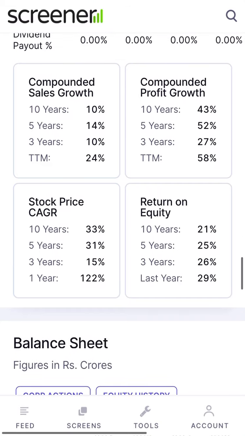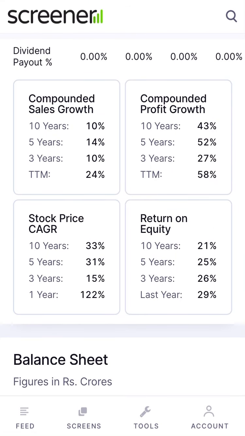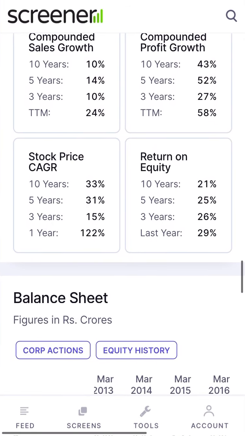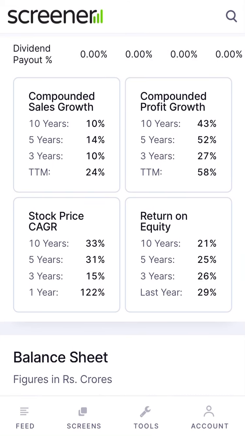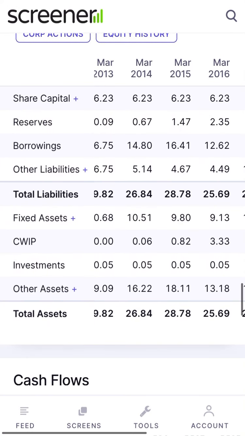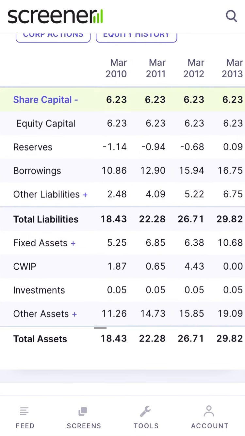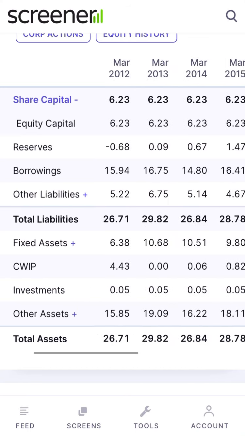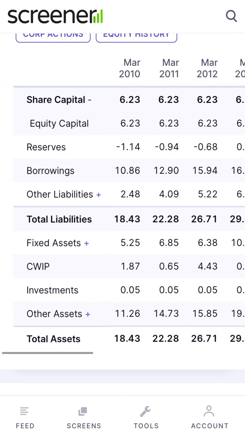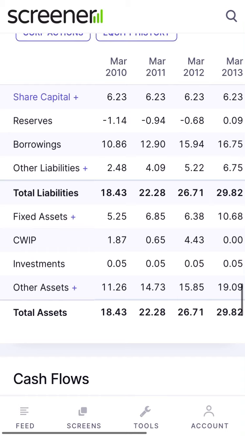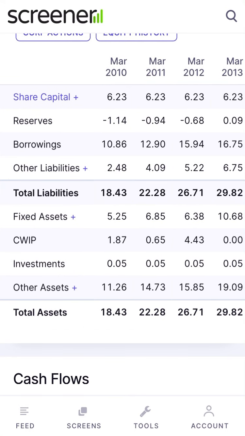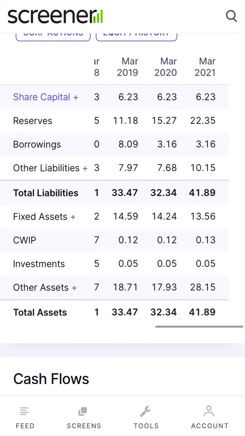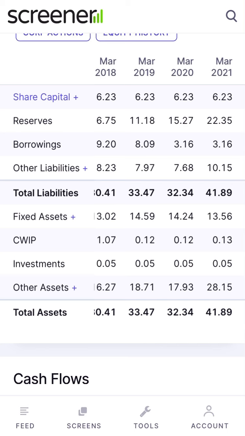Dividend payout is 0. Compounding growth is 58%, return on equity 29%. Last year's CAGR is 122%. The balance sheet is very good here. You can see that they are not decreasing or diluting their equity capital, a very good sign. Reserves, since 2010 it was minus 1.14 crore, but now it is 22 crore reserves, very good and increasing.